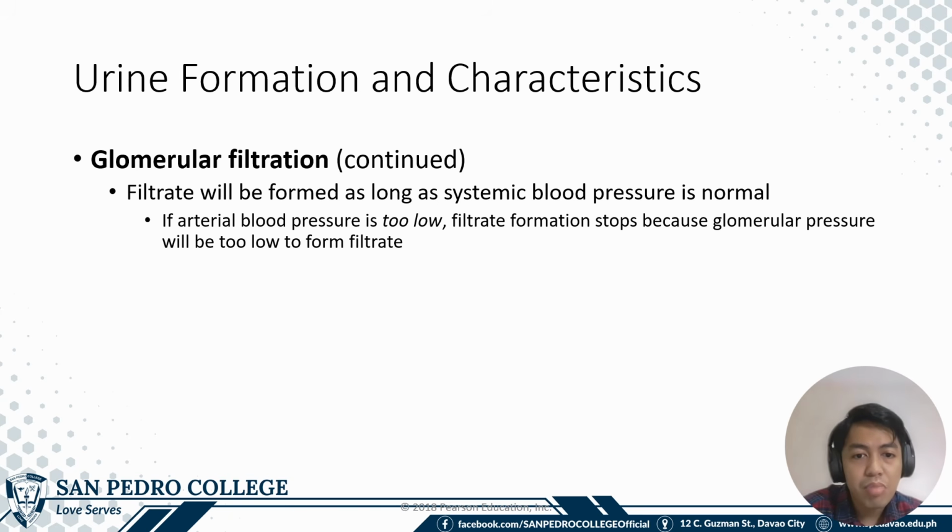If the arterial blood pressure is too low, especially in the afferent arteriole, the filtrate formation stops because glomerular pressure will be too low to form the filtrate. Meaning, kung mababa ang pressure sa artery or sa arteriole, there will not be enough force to push the components into the filtrate.